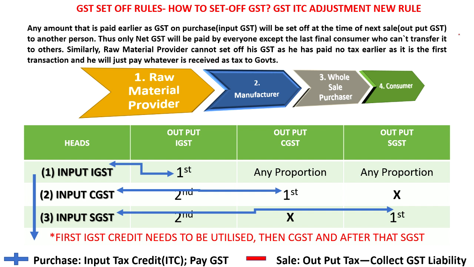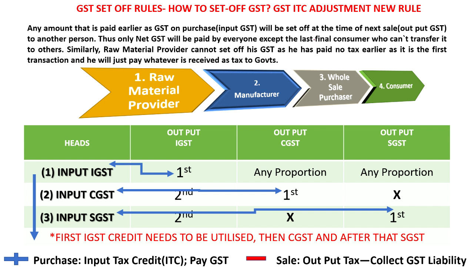This is called claiming of input tax credit. The input tax credit you get at the time of purchase will be set off against the output tax, that is the output tax liability. But there are certain rules you have to remember.